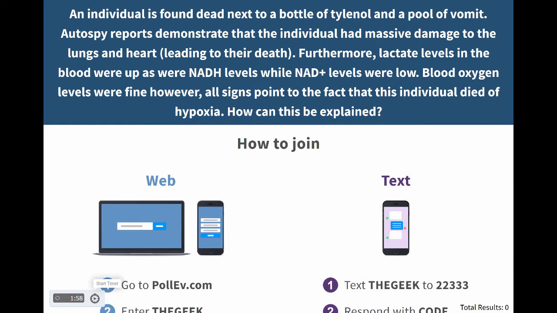electron transport chain. It says this: an individual is found dead next to a bottle of Tylenol in a pool of vomit. Autopsy reports demonstrate that the individual had massive damage to their lungs and heart, leading to their death. Furthermore, lactate levels in the blood were up, as were NADH levels, while NAD plus levels were low. Blood oxygen levels were fine, however. All signs point to the fact that this individual died of hypoxia. How can this be explained?